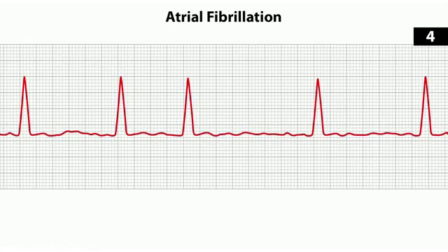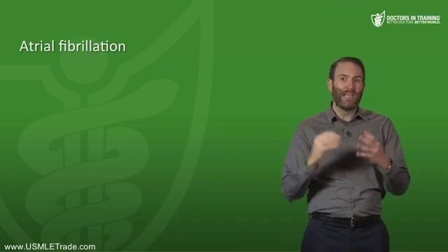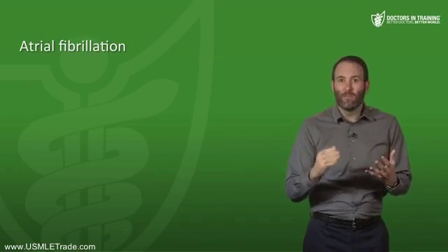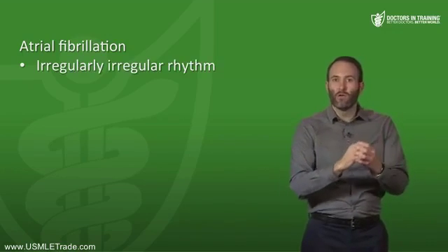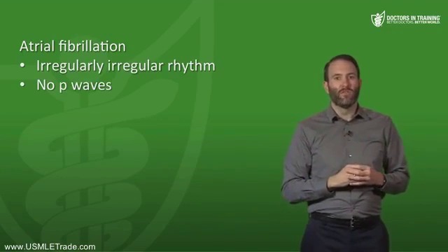Now the rate can be normal, but it is often increased. Now another important aspect of AFib is that there are no discrete P waves, and I'll explain in a minute why we don't see those P waves. So remember, when looking at an ECG that may be AFib, the two things you need to see is an irregularly irregular rhythm and no P waves.